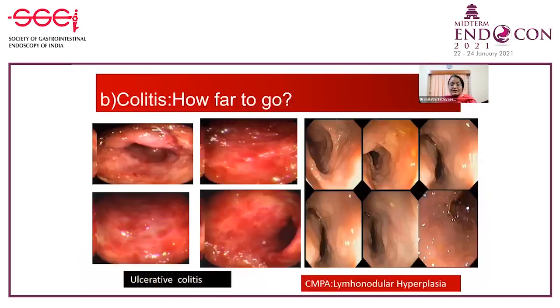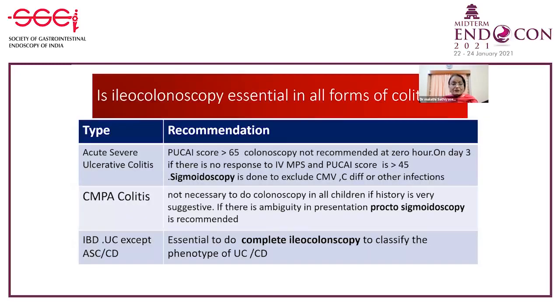The second is the colitis, which is more common. It could be an allergic colitis, or it could be ulcerative colitis, which you see in inflammatory bowel disease. But how far should we go? Should we always look into the ileum? We should remember that in acute severe ulcerative colitis, when the child comes to you sick and the PUCAI score is more than 65, a full-length colonoscopy or a colonoscopy itself is not recommended at that time.